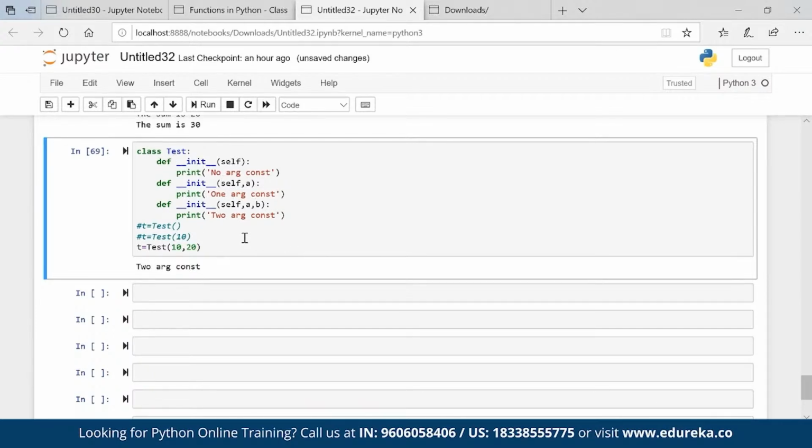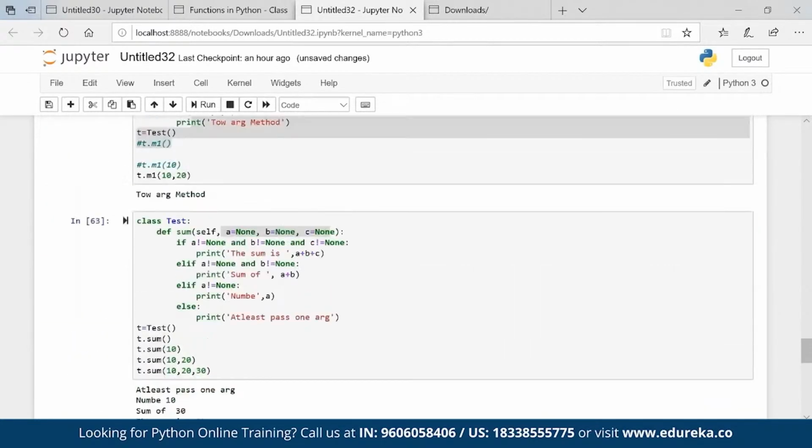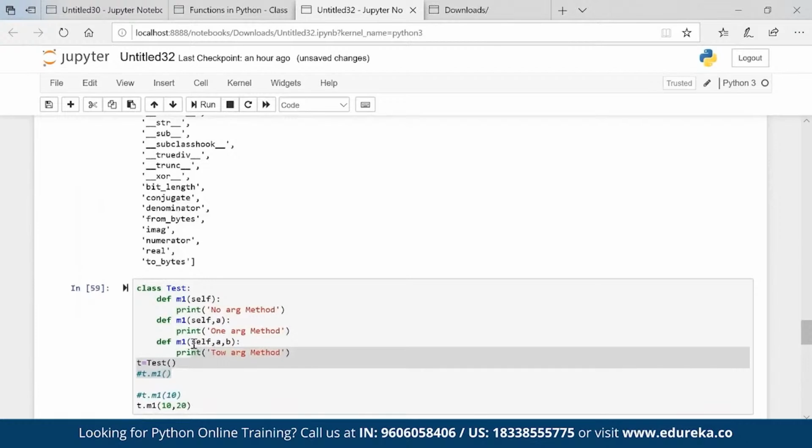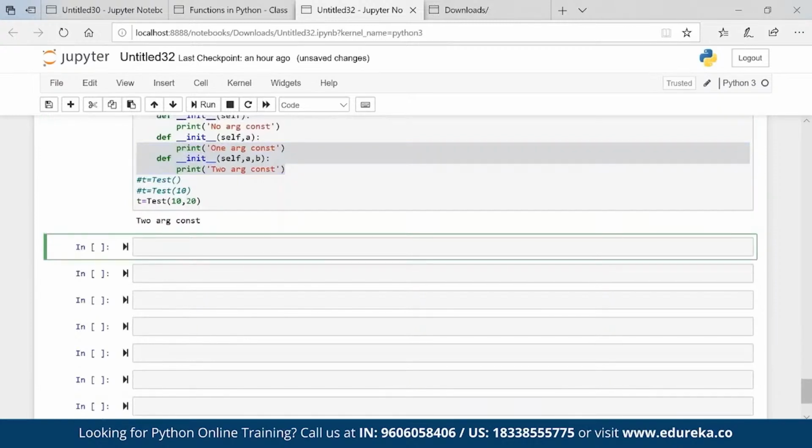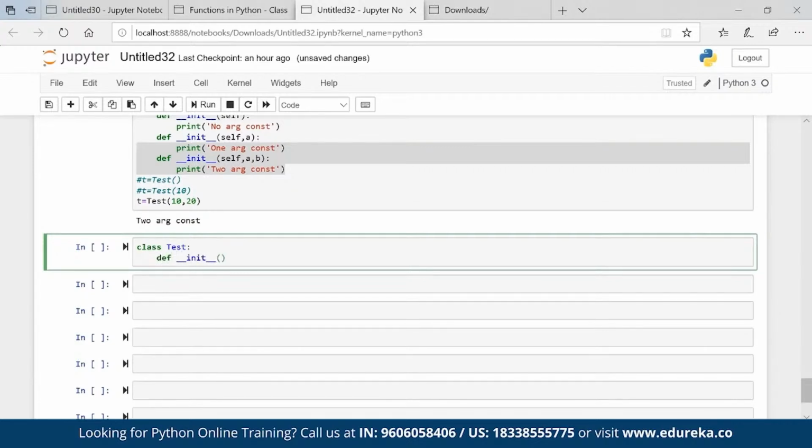So constructor overloading is not possible, it looks like. But can we achieve that? When we create multiple constructors in a class, the last constructor works. That is how it works actually. The same way, if you see here, we had multiple methods and the last method ran. The same applies here as well. Again, we have two solutions. One is star a, and the second is assigning None. That is the solution. So class test, def init, self comma a equal to None, b equal to None,